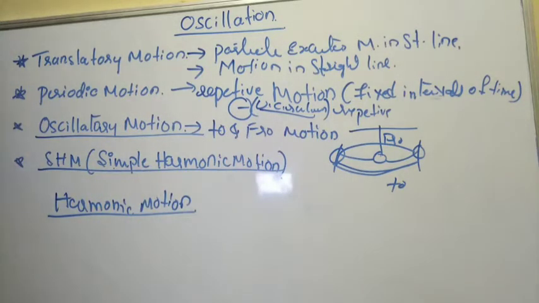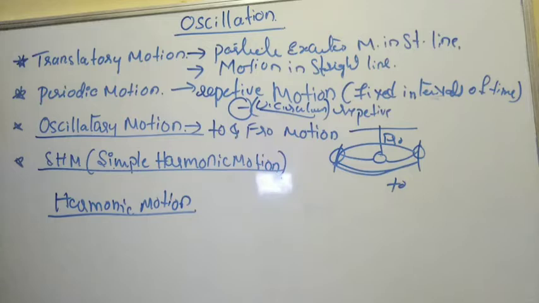Harmonic motion is when the body executes to and fro motion with a fixed amplitude at a given frequency. Oscillations can be expressed in terms of simple harmonic functions, like sine and cosine.